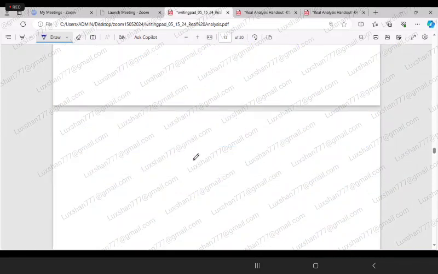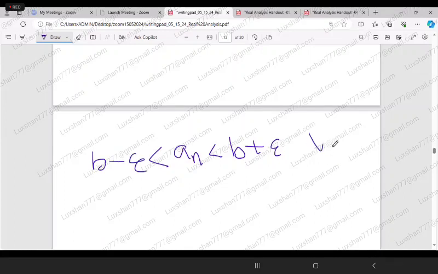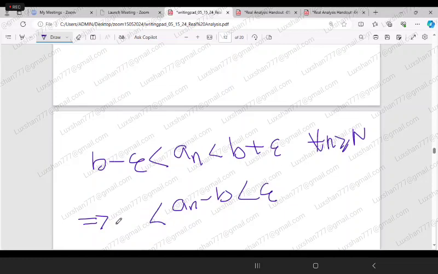You are concluding that an is less than b plus epsilon and greater than b minus epsilon for all n greater than or equal to capital N. From this one you can write an minus b is less than epsilon and greater than minus epsilon for all n greater than or equal to capital N, isn't it?